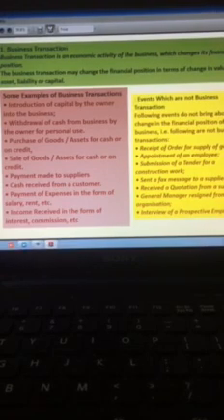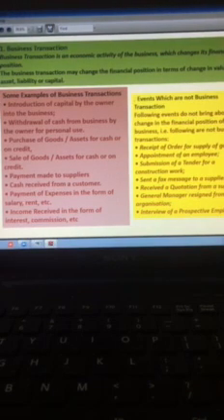I start with the first one, that is business transaction. Now, the term business transaction means an economic event or a financial transaction which is entered into by two parties, so that the process of accounting is initiated. Correct? It is a financial event which can be expressed in terms of money and brings a change in the financial position of the enterprise.